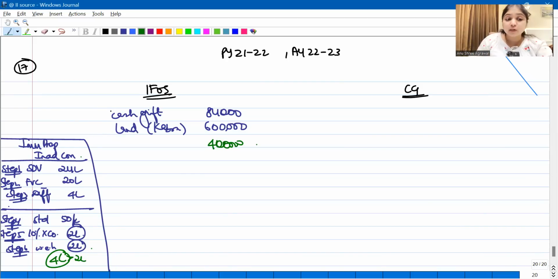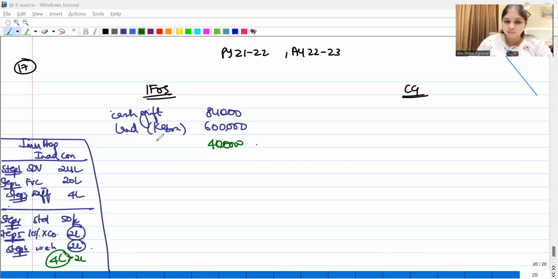This is a very simple method of handling inadequate consideration immovable property. Step 1 STV, step 2 FVC. So you will get the benefit that my assessee has enjoyed. You will get to know what is the benefit that he has enjoyed. Now, is that benefit taxable or not? It depends upon whether that benefit is more than the step 6 number. If that benefit is more than the step 6 number, only then it is going to be taxed.